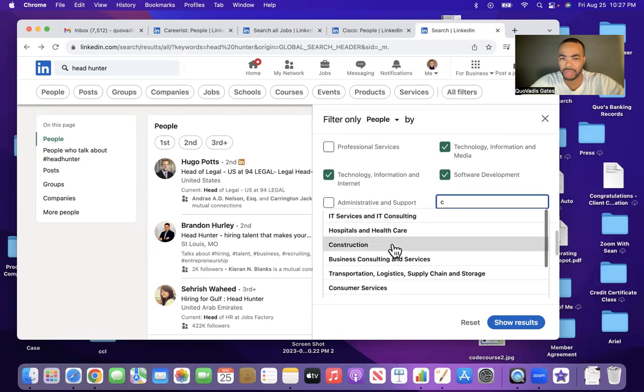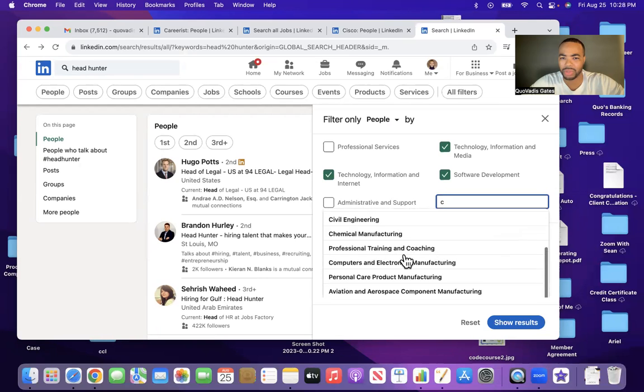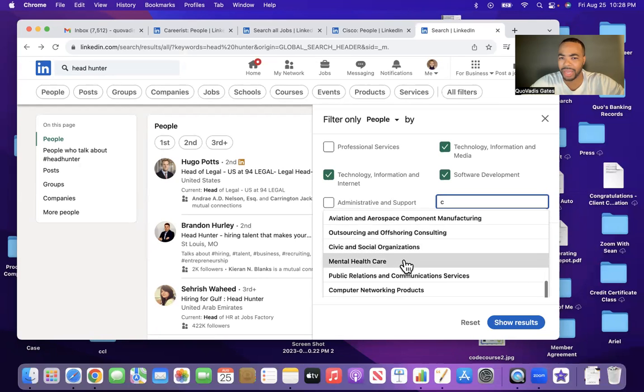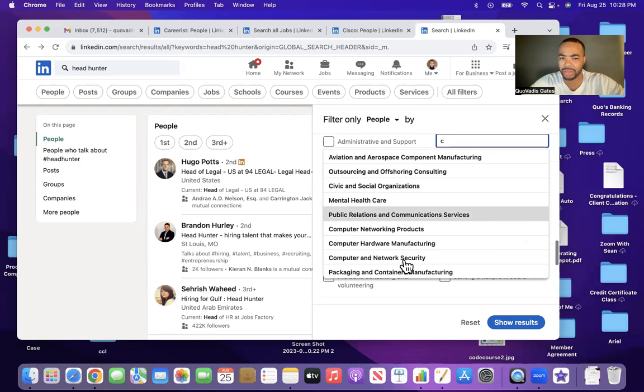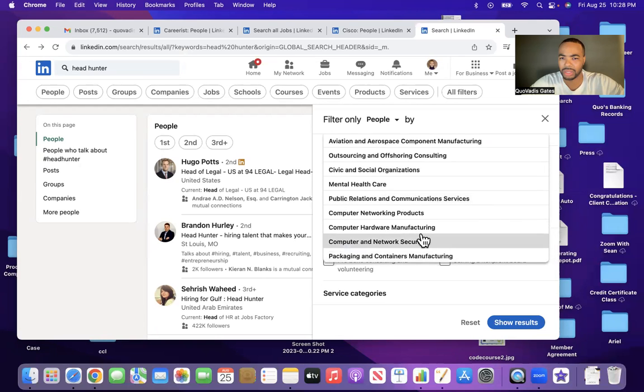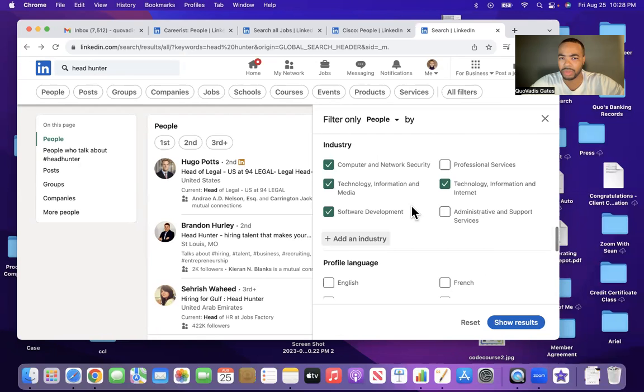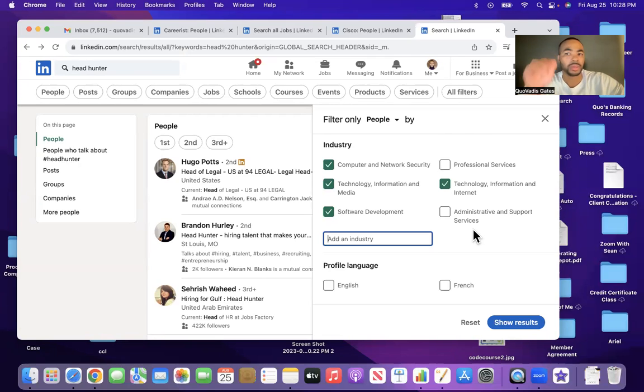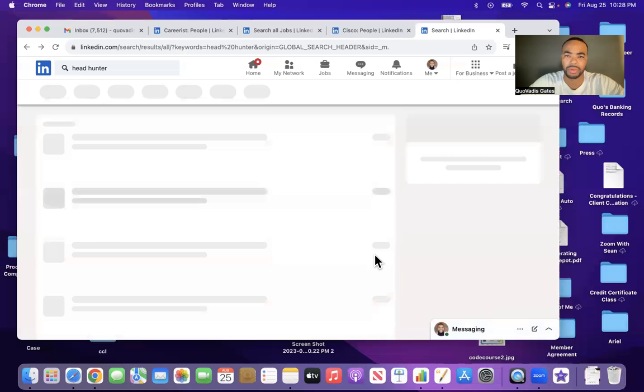It's probably a subcategory of one of these major categories. Computing and networking security. Boom. There we go. Okay, I mean, this is enough because I'm only reaching for 5 people.